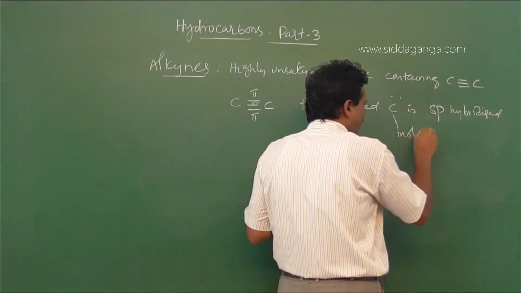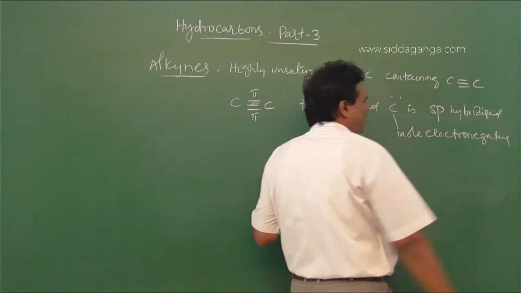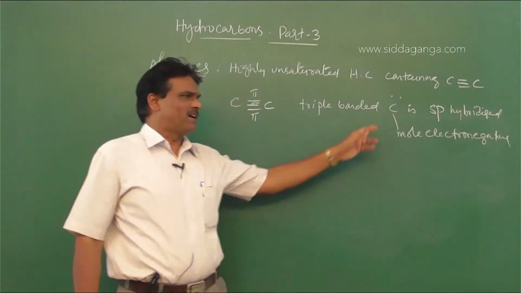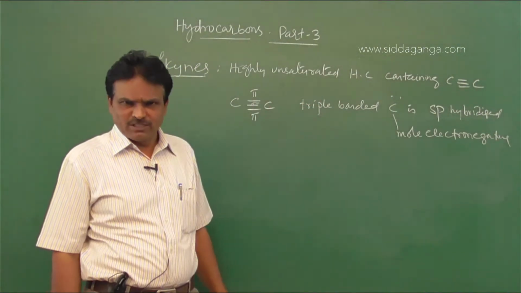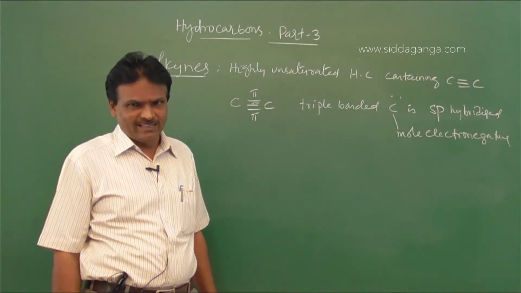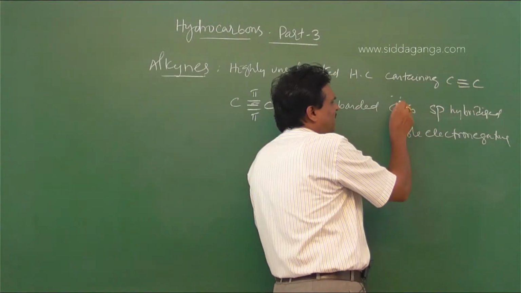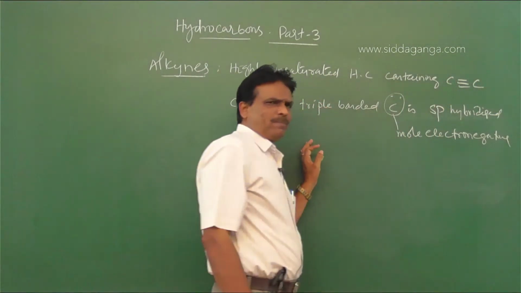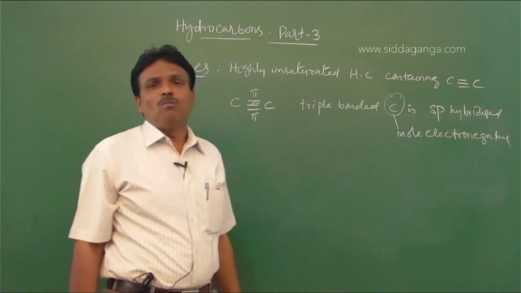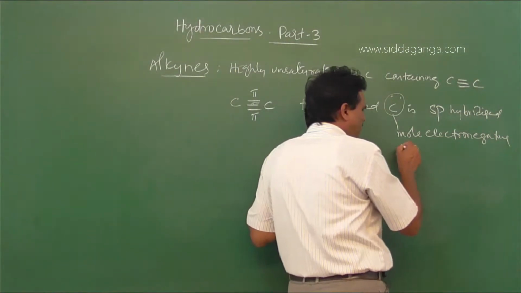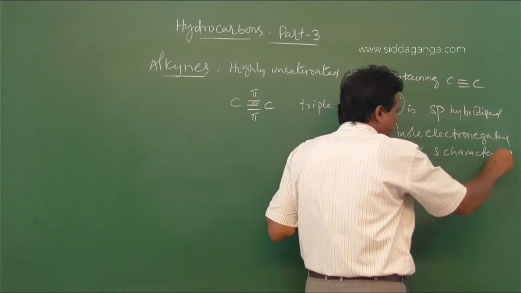When compared to the sp3 hybridized carbon atom in alkanes and the sp2 hybridized carbon atom in alkenes, the sp hybridized carbon atom of alkynes is more electronegative, because of its 50% s character.